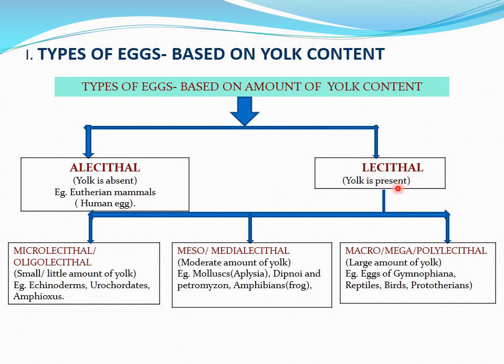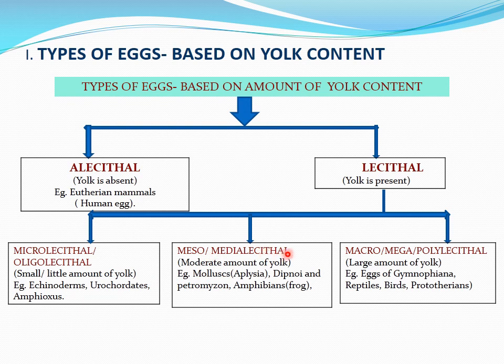And lecithal eggs, where yolk is present. Here the lecithal eggs are again classified into three types based on the amount of yolk. The first one is the microlecithal or oligolecithal, where we can see a small or little amount of yolk in the egg. Examples, eggs of echinoderms, urochordates and amphioxus.